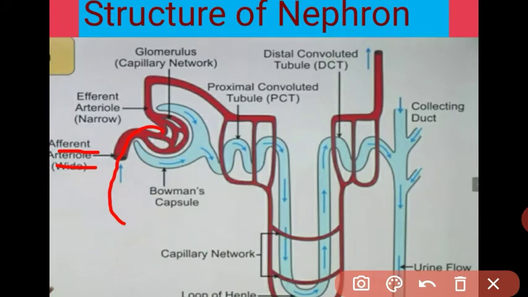These arterioles convert into many capillaries. This mass of capillaries is called the glomerulus.